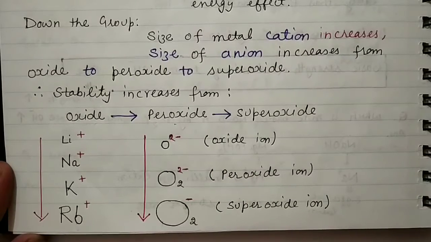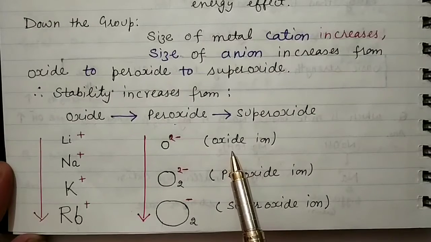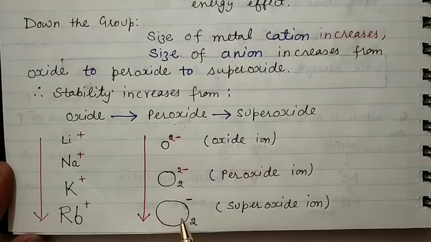This bigger size anion can stabilize the bigger size cation.